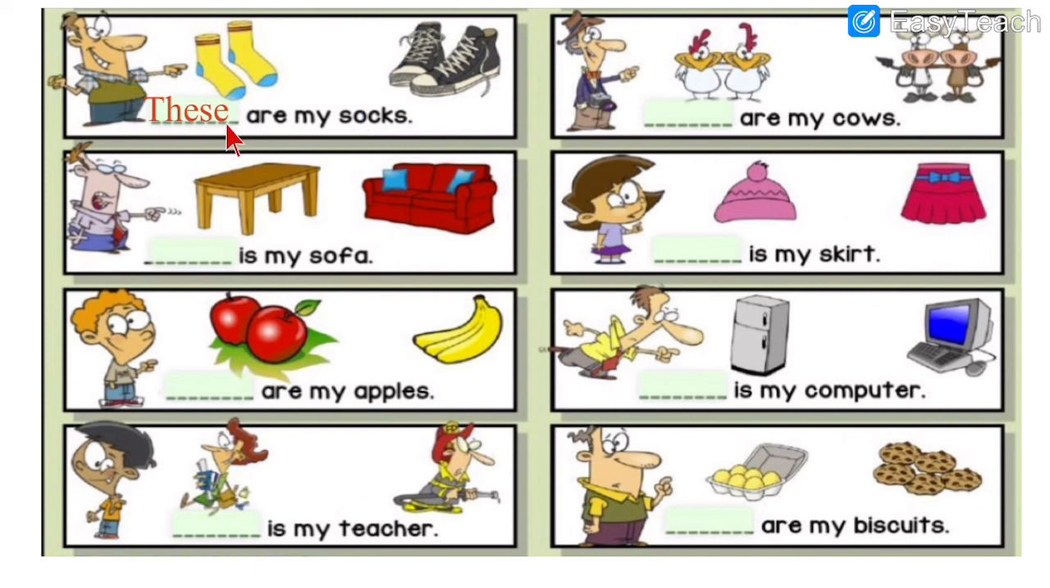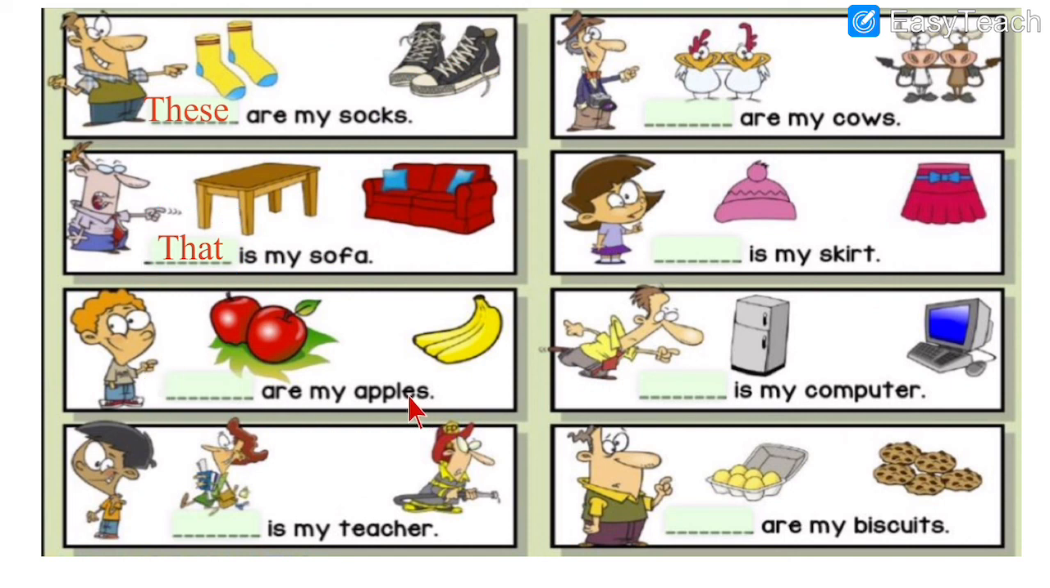Next, dash is my sofa. See, sofa is over here, red color sofa, but it is far. And it is also one, means only one sofa it is. So singular, and it is far. So what do we write for that? THAT, that. That is my sofa.